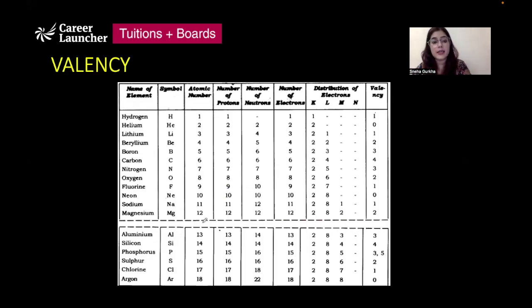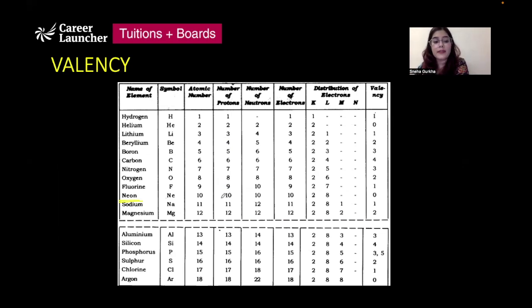Now, valency is the combining capacity of an atom. And how do we understand valency? We just discussed that to achieve a stable, noble gas configuration, it is important for an atom to have an outermost shell which is completely filled.